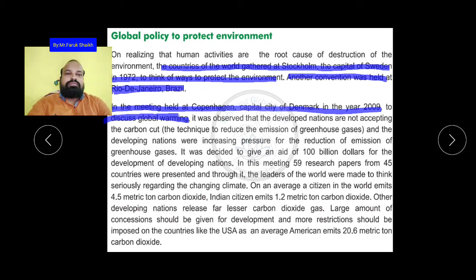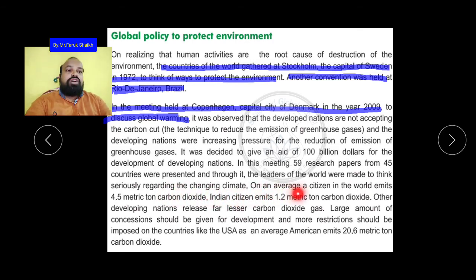So they can establish instruments in the industries and factories which emit less carbon dioxide into the atmosphere. And 59 research papers were also given from the countries, and the leaders were made to think seriously regarding the changing climate.